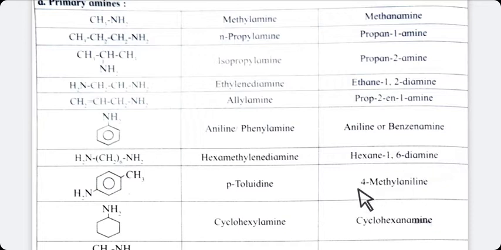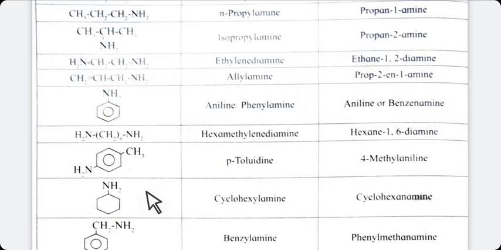Now next, first you have numbered this compound. We are going to start from 1, 2, 3, 4. So it is 4-methylaniline. 1, 2, 3, 4. 4-methylaniline.